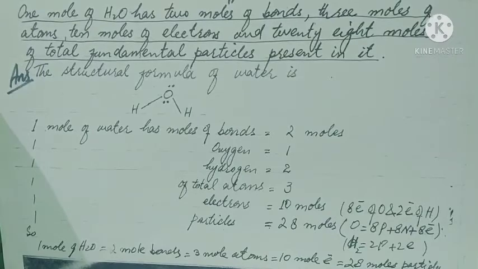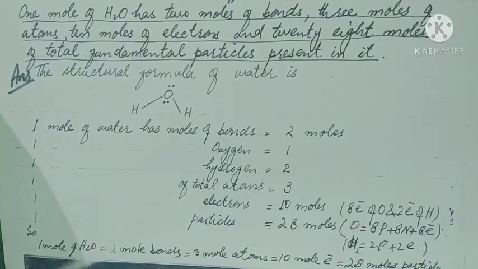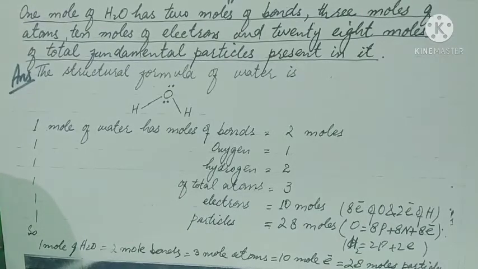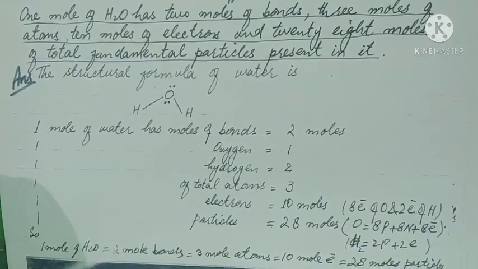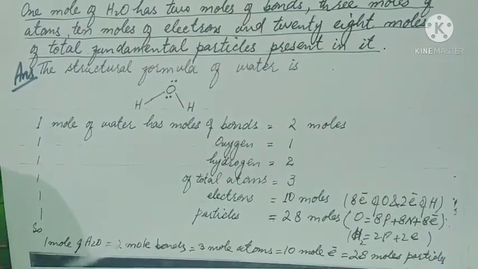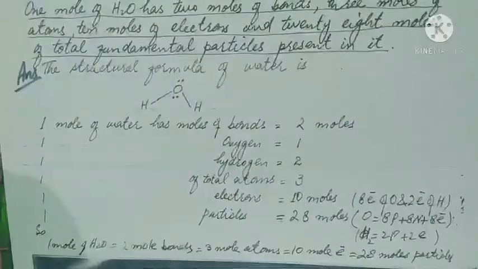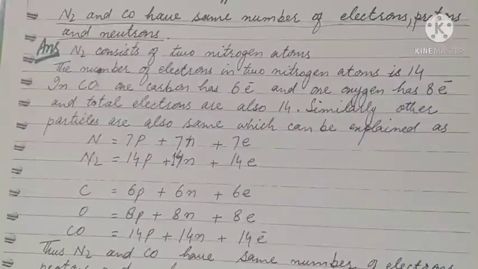And 1 mole of total particles 28, because hydrogen has 1 electron and 1 proton in nucleus, so 2 hydrogen has total 2 electrons and 2 protons, while oxygen has 8 electrons, 8 protons and 8 neutrons, so total are 28. So 1 mole of water has 2 moles of bonds, 3 moles of atoms, 10 moles of electrons and 28 moles of particles.